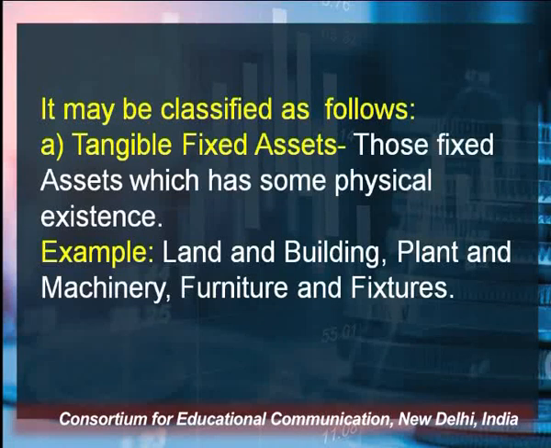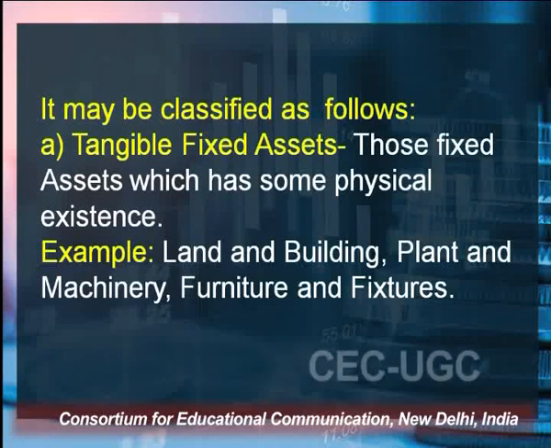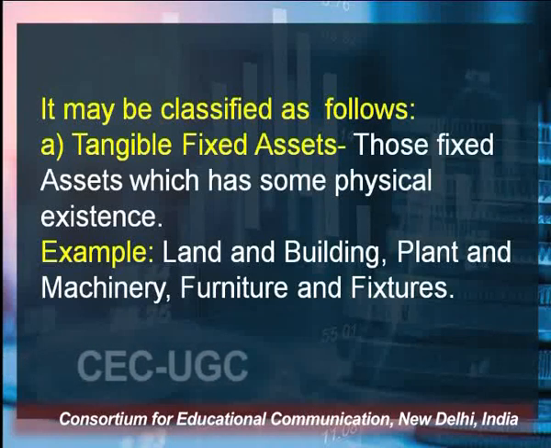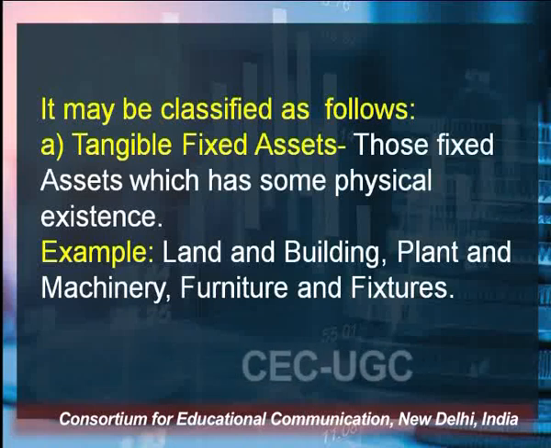These assets are classified on the basis of their tangibility, that is tangible fixed assets and intangible fixed assets. Tangible fixed assets are those fixed assets which have some physical existence. As I have explained earlier, tangible means anything which can be touched. So tangible fixed assets have some physical existence. Examples: land and building, plant and machinery, furniture and fixtures.